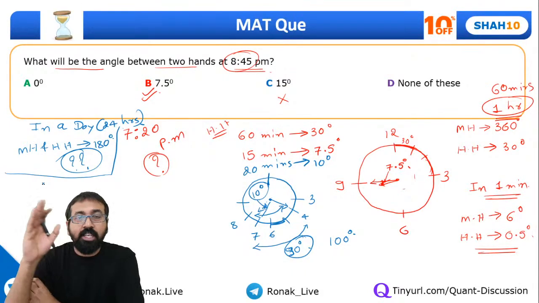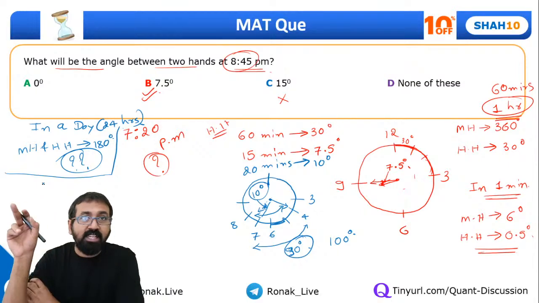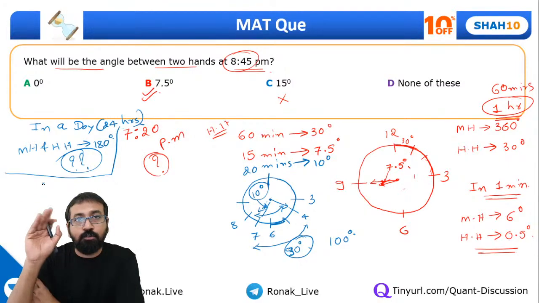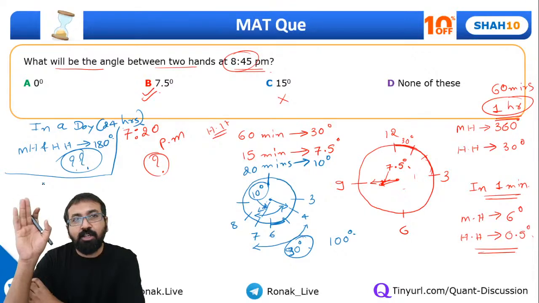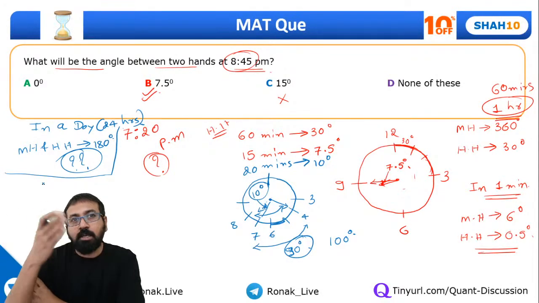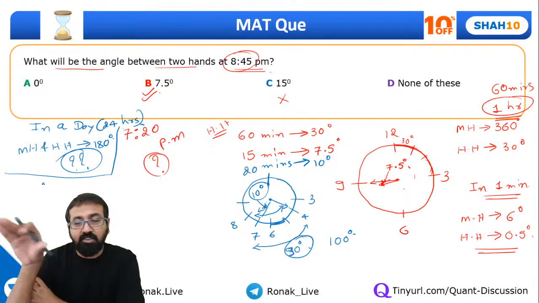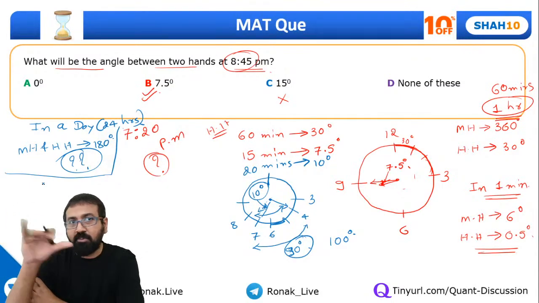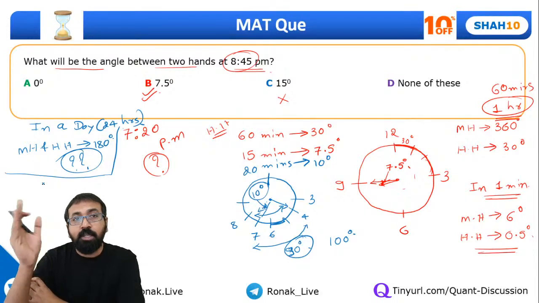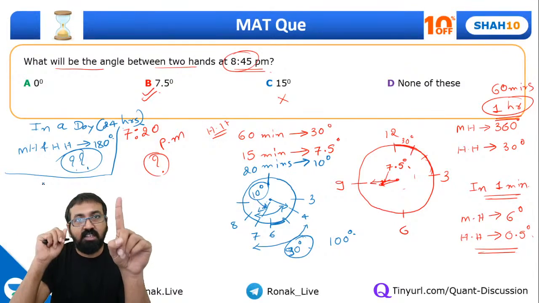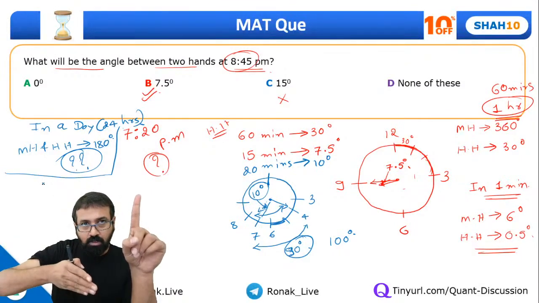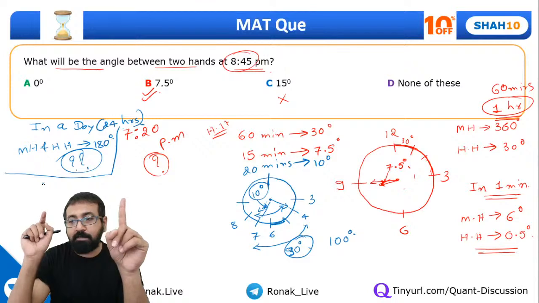So like, when between 12 and 1 does this angle become 180 degree? Of course somewhere at 12:35 or so, 12:33 or so, that angle becomes 180 degree. Then between 1 and 2, somewhere close to 1 o'clock 43 minutes or 1 o'clock 42 minutes, that angle becomes 180 degree. Same way between 2 and 3 it will become 180 degree, and so on and so forth. But between 5 and 6 and 6 and 7 it happens only once, that is exactly at 6 o'clock. Between 5 and 7 instead of 2 times it happens only 1 time.